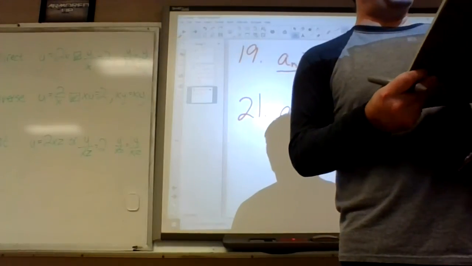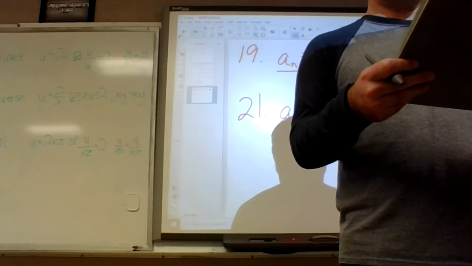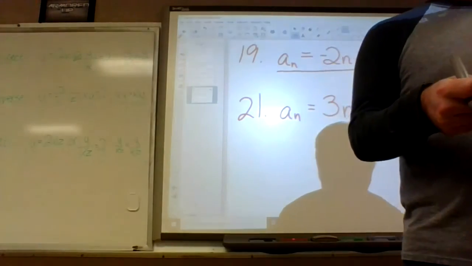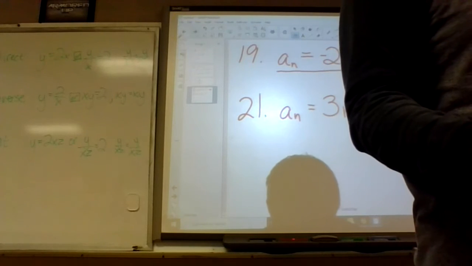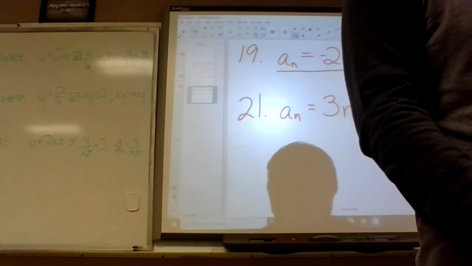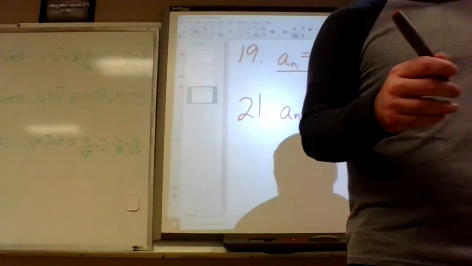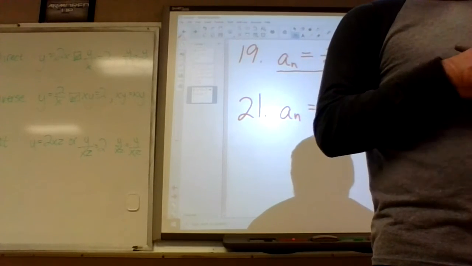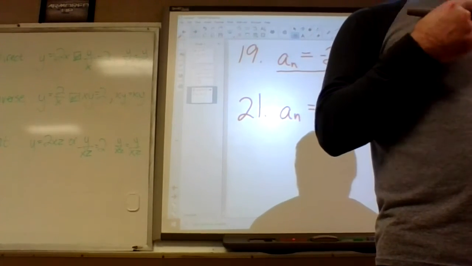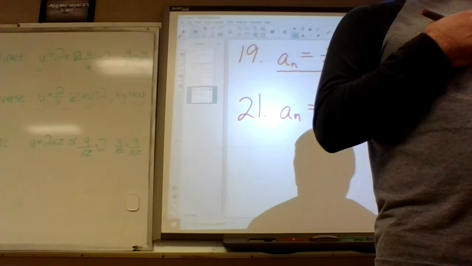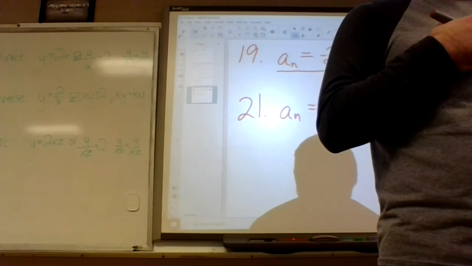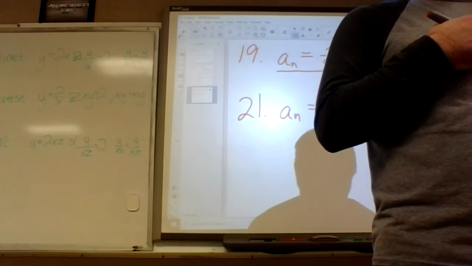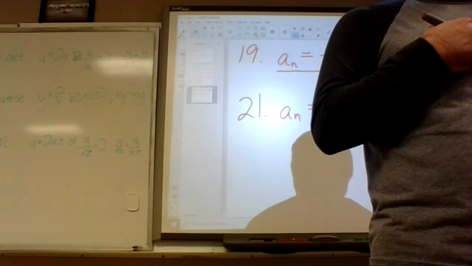Number 23, find the 50th term of the arithmetic sequence. So the first term is 22. What is the pattern on 23? Plus 13. So does anybody have an idea how we could do it without like adding 13 over and over? Multiply 50 times 13 and then add 22.